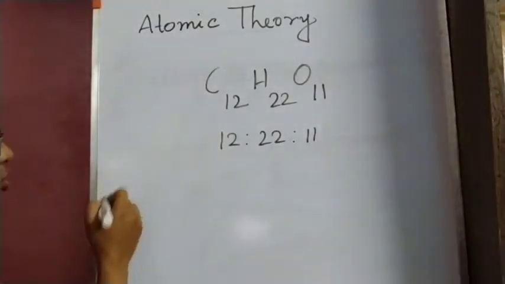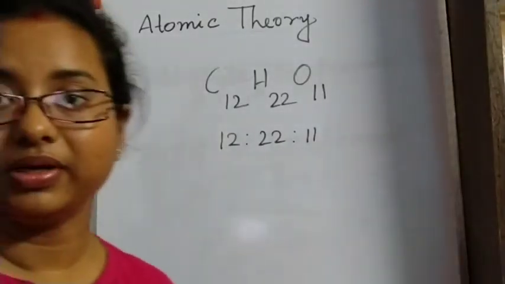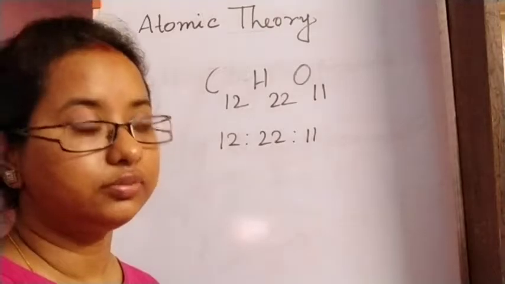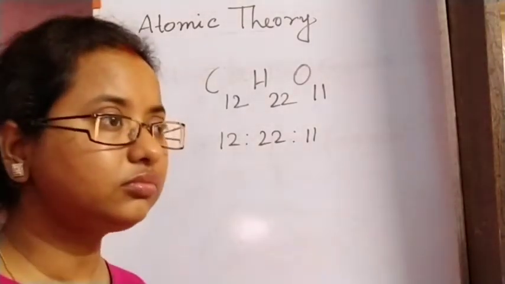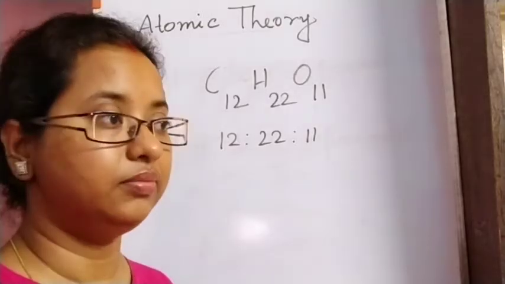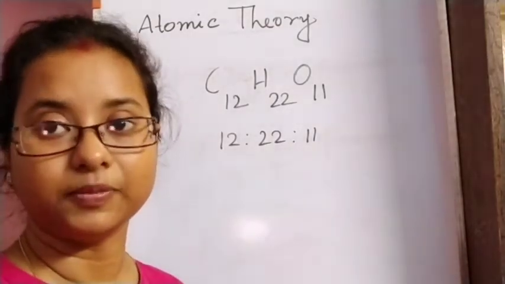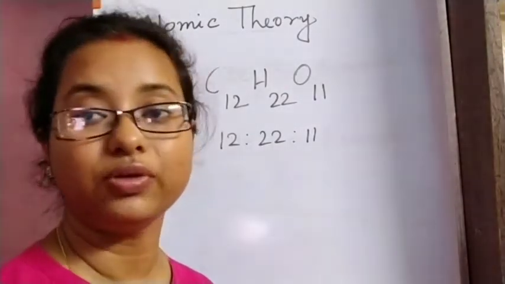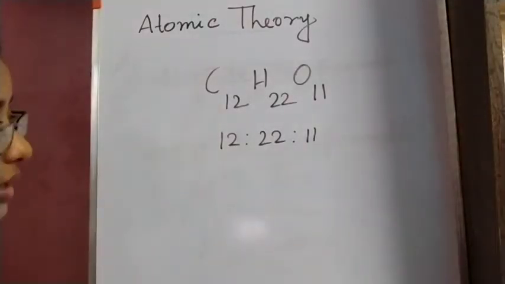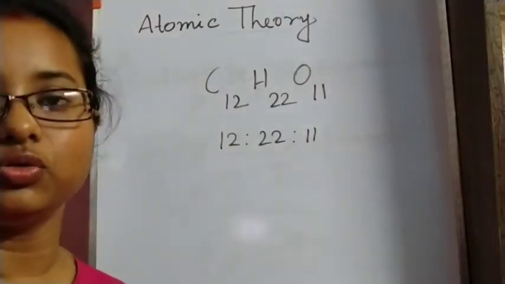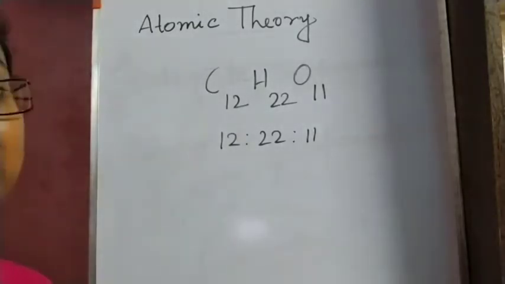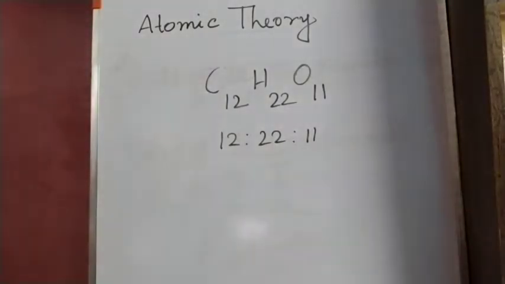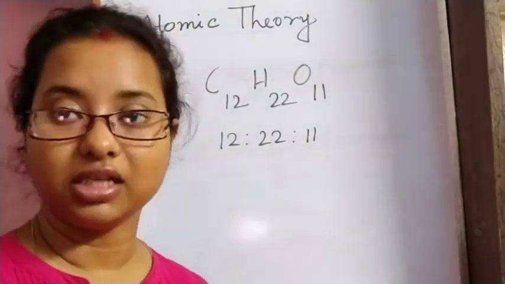Next, Dalton told that matter can neither be created nor be destroyed, and we cannot convert any element to another element. This cannot be done. But we have seen that any element can be converted to another element, at the expense of energy. We can do that. Out of nothing we cannot create any. Atom can neither be created nor be destroyed.